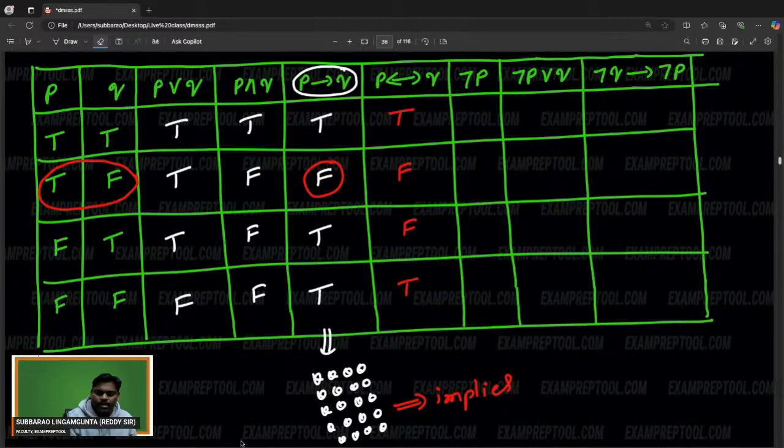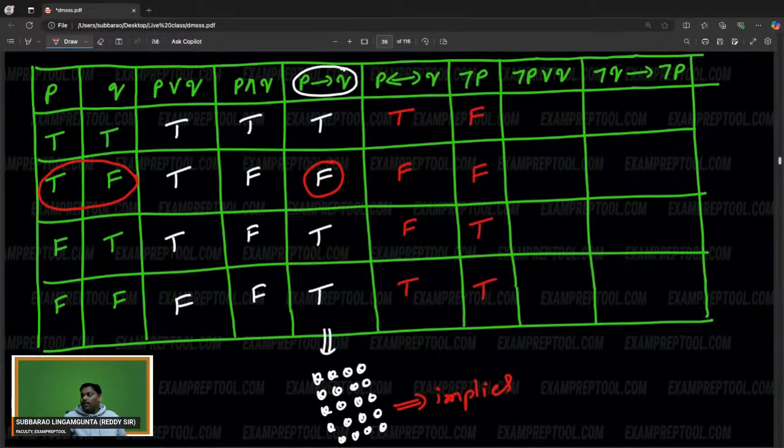Some people are asking, sir, what is the negation? Negation means if true there, false; if false there, true. If P is true, then negation P becomes false. If P is false, it will become true. That is also fine. I'm thinking until now everyone is comfortable. If you are okay with this, let's go to the next one.